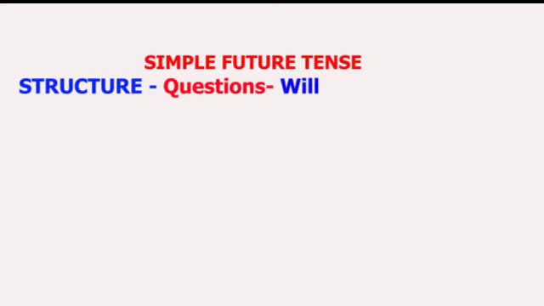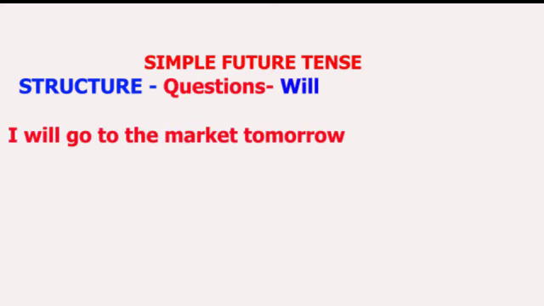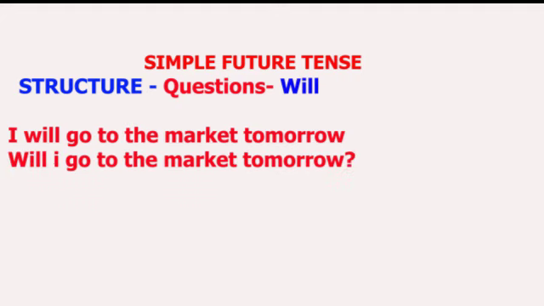So in the sentence, for example, "I will go to the market tomorrow," the question from this sentence is going to be, "Will I go to the market tomorrow?" So you start with "will," and then you put the subject, which there was "I," and then the basic verb, which is "go." "Will I go to the market tomorrow?"